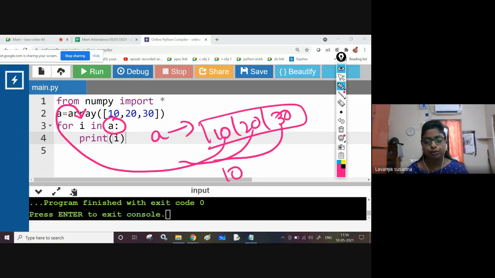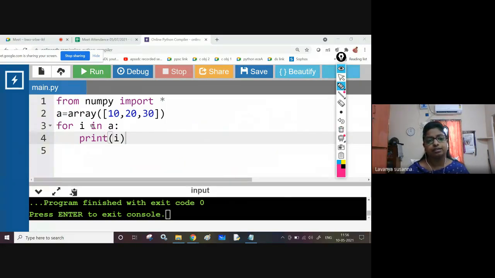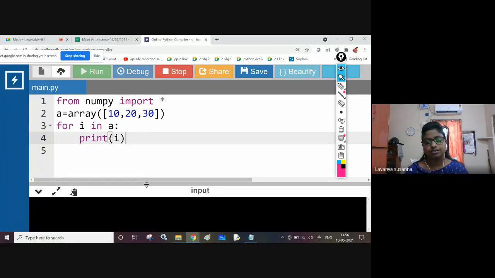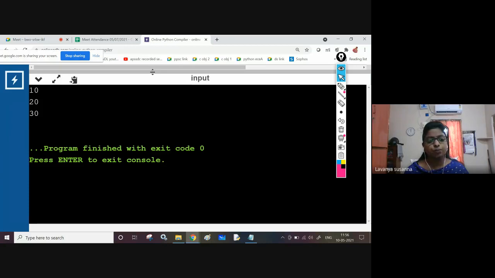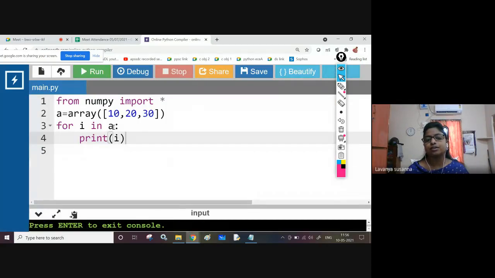Let us see. Through indexing you can print, or directly like this also you can print. For I in A, print I. See the output, same output, right? You got the same output 10, 20, 30. So using indexing you can display, or directly you can pass the array. For I in A, print I. Each and every value of the array will be assigned to I.